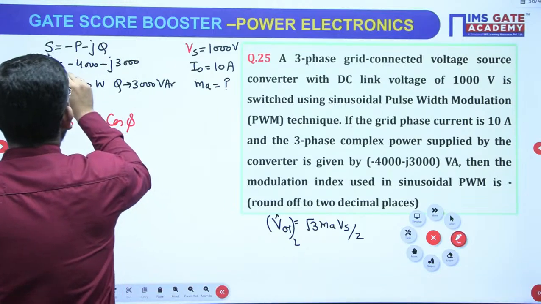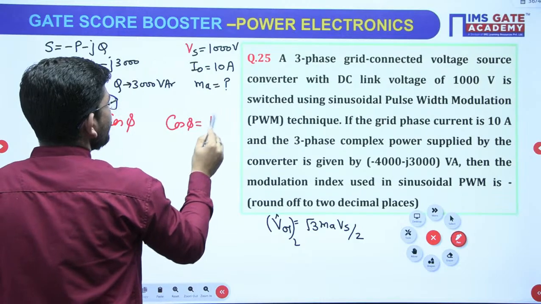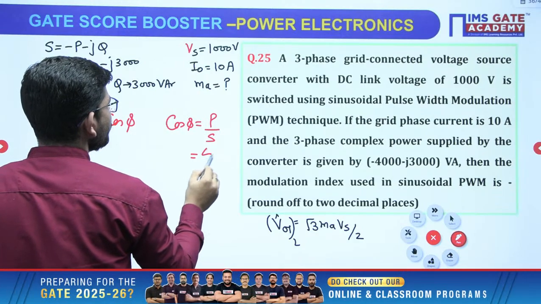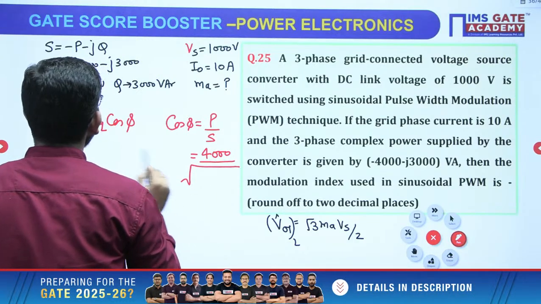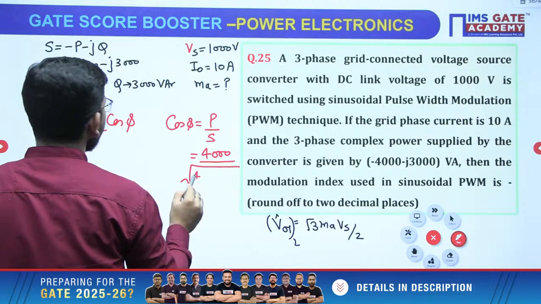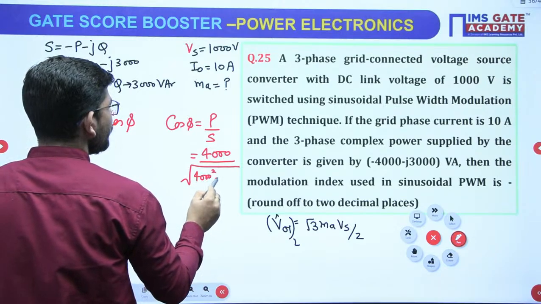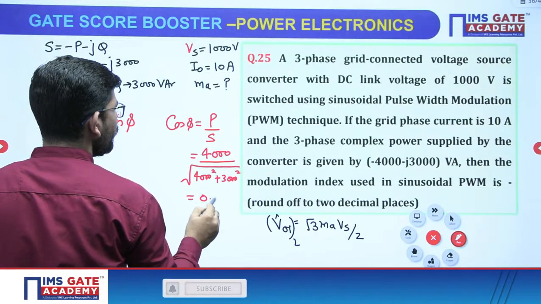Just see, S, P and Q are given, and you know that cos phi is P over S. From here P is 4000, and S will be the square root of P square plus Q square, 4000 square plus 3000 square. So from here you will get 0.8.